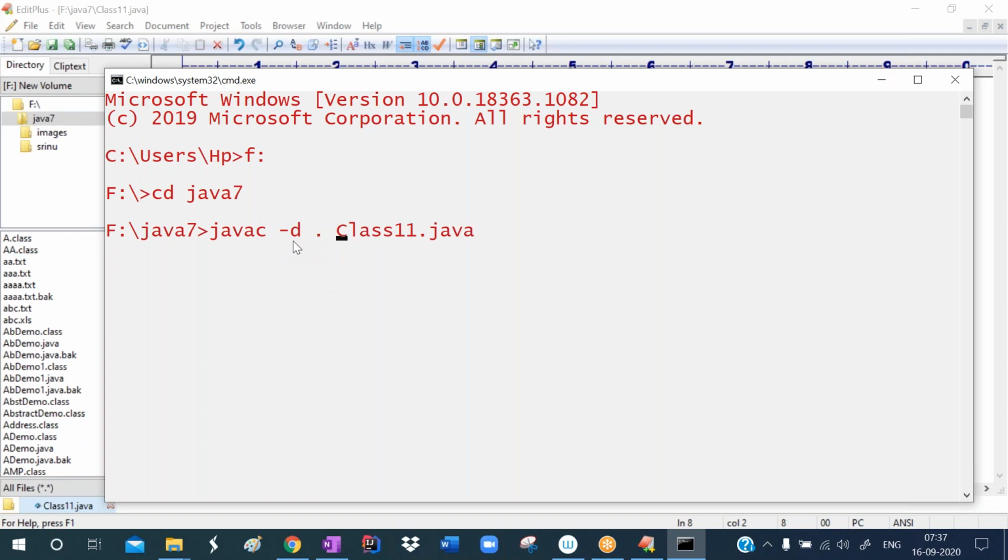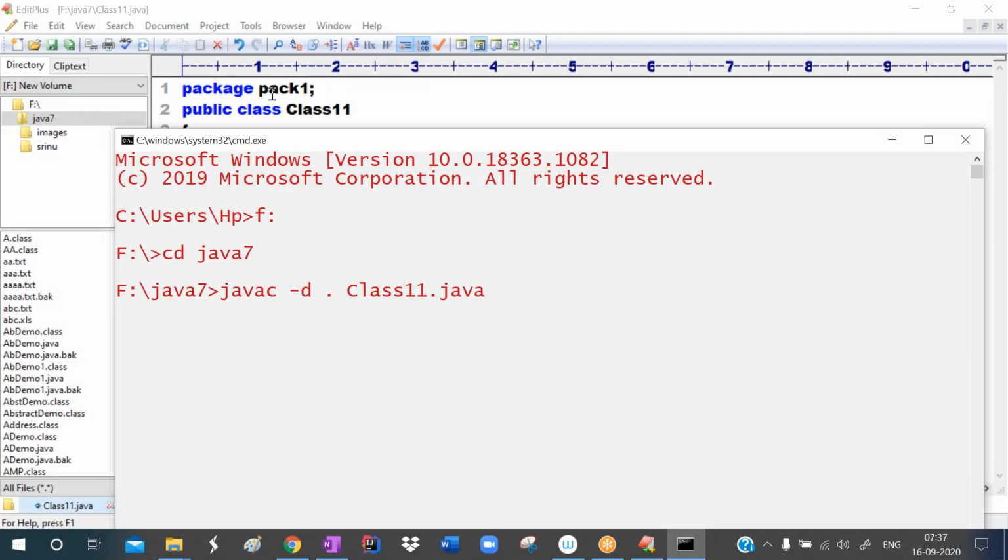D means directory. The directory will be created in the current directory, in the Java 7 folder. Observe carefully here. The first statement is package pack1. With this, the compiler understands that it has to create one package, one folder with the name pack1. So the compiler creates it.